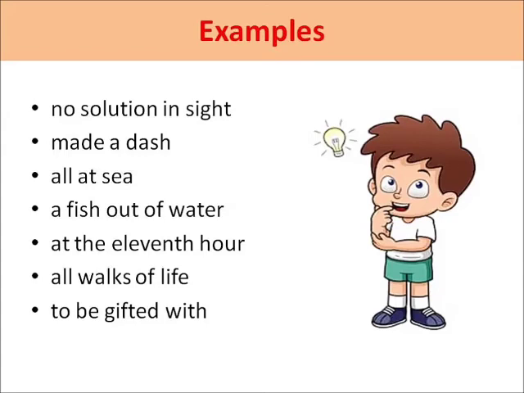A fish out of water. A fish out of water means जब आप किसी uncomfortable position में हो. At the 11th hour. At the last moment. All walks of life. Children, I have already explained all walks of life means in all aspects of life. Last is to be gifted with. To be gifted with, a little bit you can make out that it means blessed with something. To be blessed with something. So these were some examples of phrases.